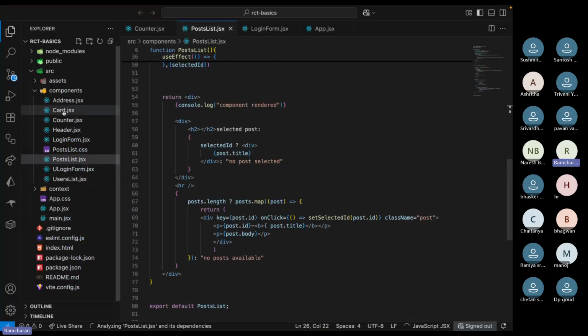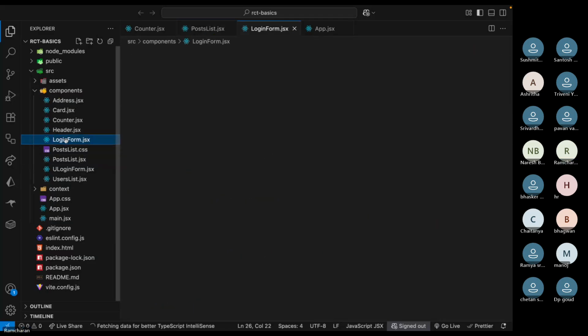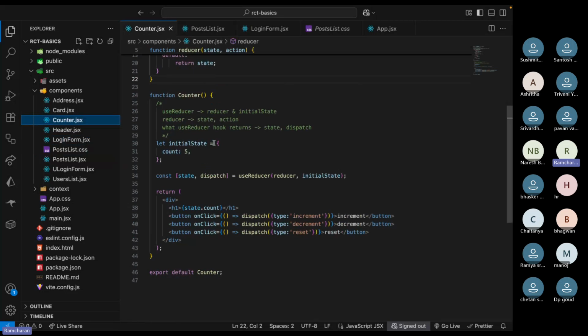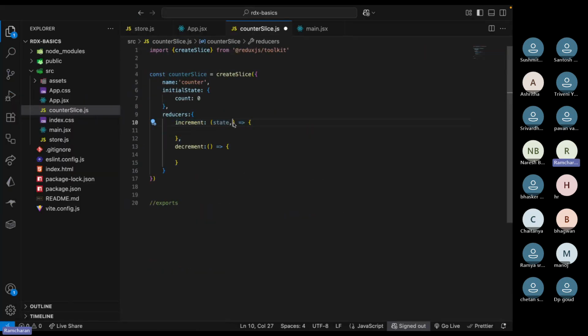Where is that reducer example where we did the counter? Here, see, the reducer function will have state and action as arguments, right? The same thing here also: you can use state and action like this. You will get access to the current state.